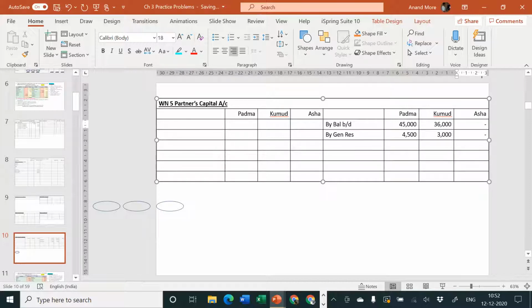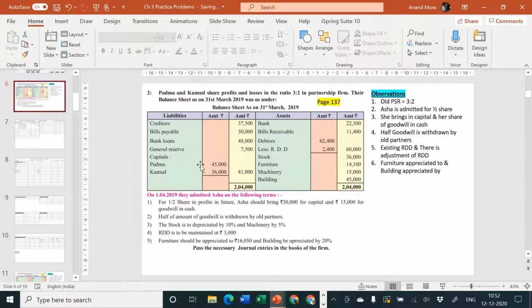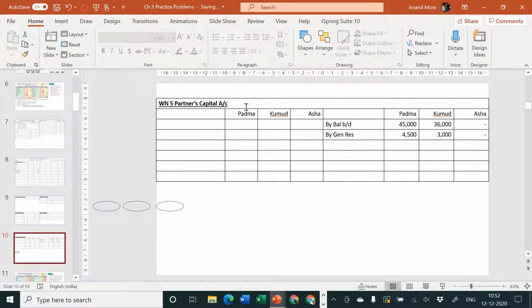Sir, let us pass a journal entry. Now a journal entry is not required. Why is it not required? We passed a journal entry for general reserve. Then what is the problem with partners' capital opening balance? Because the name of the account in the problem balance sheet is capital, and the name of the ledger account in the solution is also partners' capital. So you are going in your own account. If you are going in your own account, no journal entry is required. If you are going in somebody else's account, then a journal entry is required. General reserve, instead of going in the general reserve account, the process of admission of partner told us that it should be transferred to partners' capital account. So it is going in a different account. That's why we pass the journal entry. I hope everybody has understood the logic. So I can specify the liability side is posted properly.